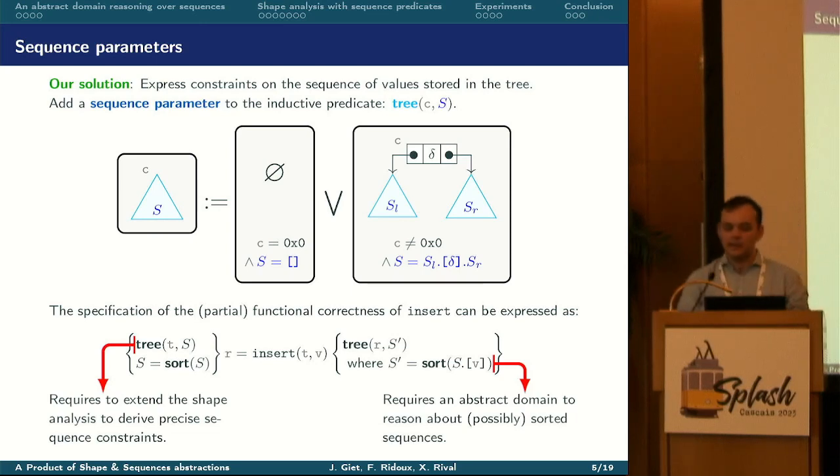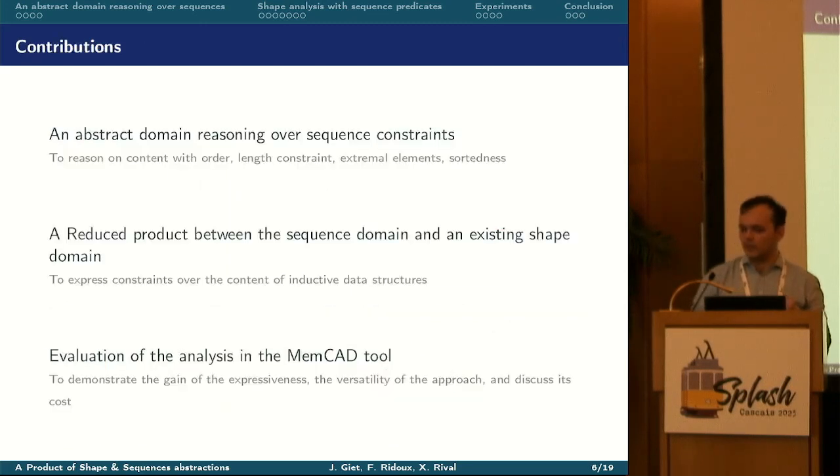And we see that to prove this Hoare triple, we first need an abstract domain to reason on sorted sequences, and we also need to combine this domain with the shape analysis to express the content of the tree. In this work, we make the following contributions.